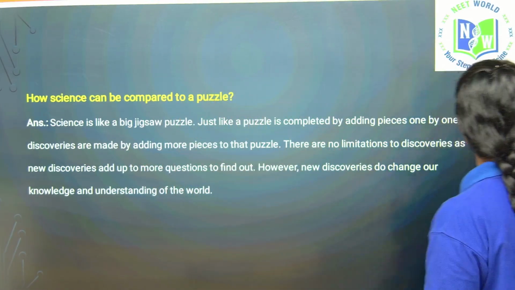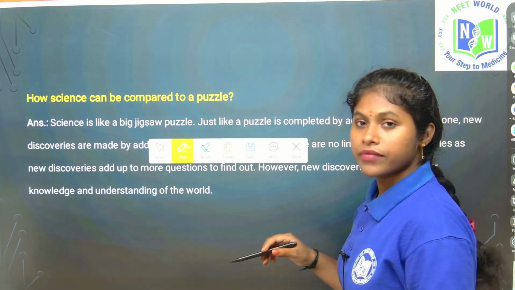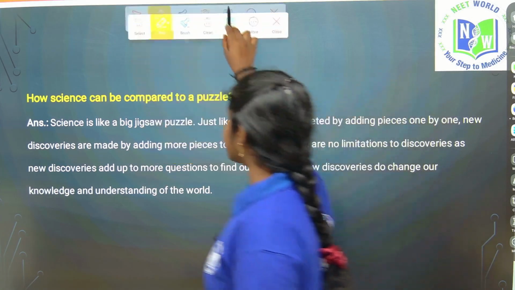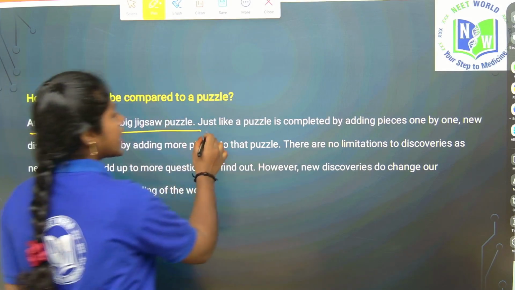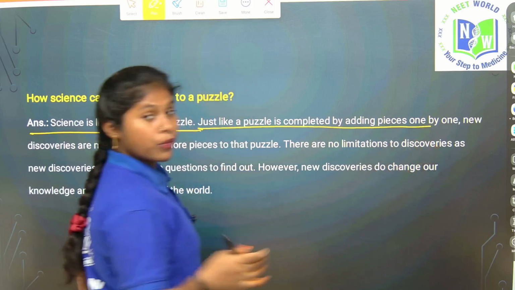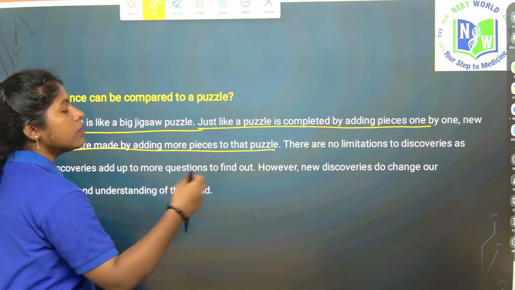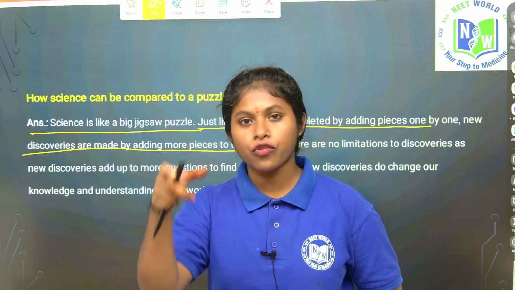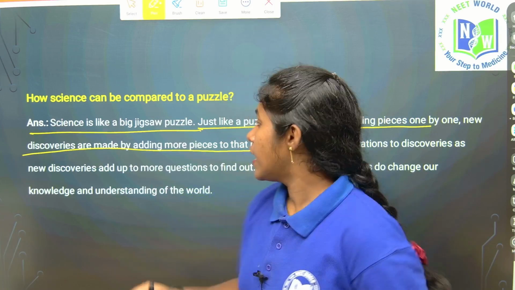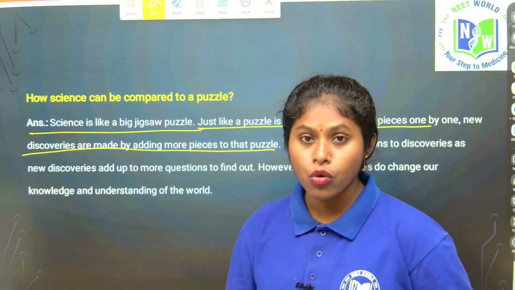Why is it compared to a zigzag puzzle? Because understanding our surroundings is not that easy. One discovery is not enough to understand this big puzzle. Just like a puzzle is completed by adding pieces one by one, new discoveries are made by adding more pieces to the puzzle. If you keep one piece, you get an idea of what the next piece will be. Likewise, one discovery leads to the base for more discoveries.